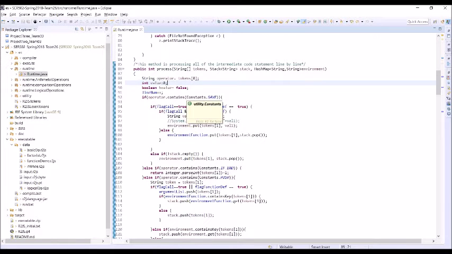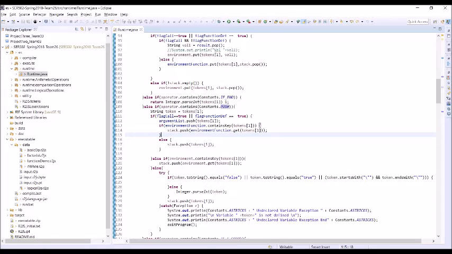The token is compared with save. If the token is save, then the value is saved into the variable. In case of push, if the token is push, then the value is pushed into the environment function.